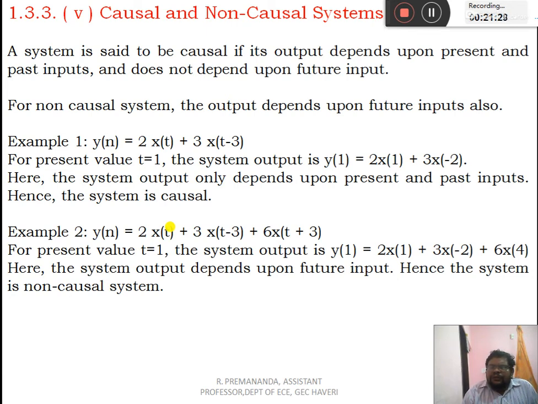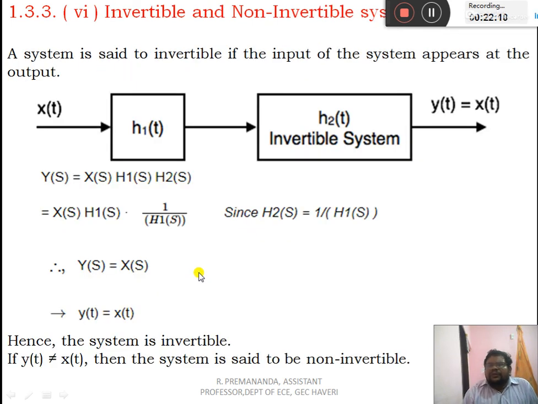We'll have another example. y of t is equal to 2 into x of t plus 3 into x of t minus 3 plus 6 into x of t plus 3. Now let t is equal to 1 be the present. So y of 1 is equal to 2 into x of 1 plus 3 into x of minus 2 plus 6 into x of 4. Here x of 1 indicates the present input, x of minus 2 indicates the past input, whereas x of 4 means the future input. This system not only depends on the present and the past, but also depends on the future. So this is called a non-causal system.